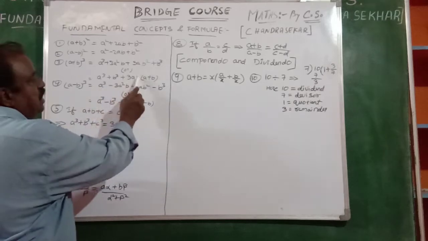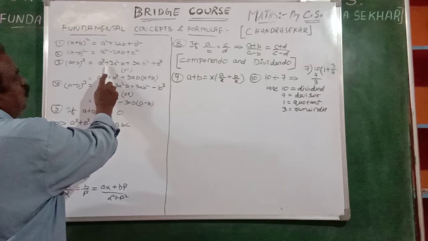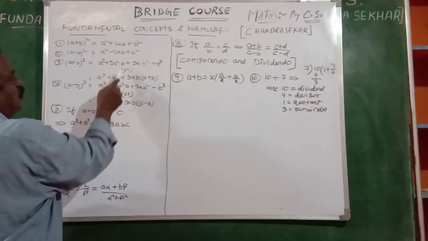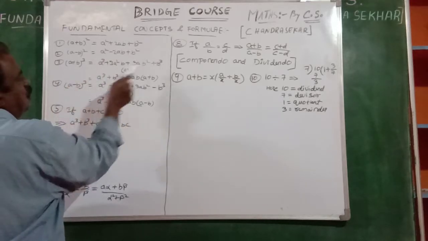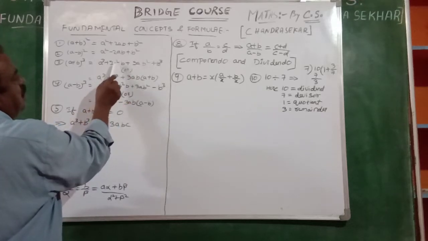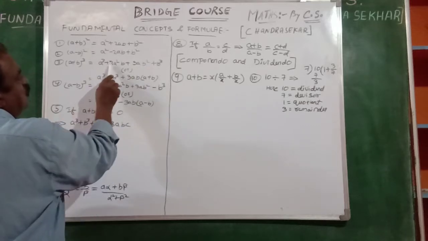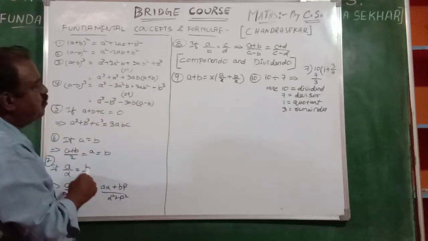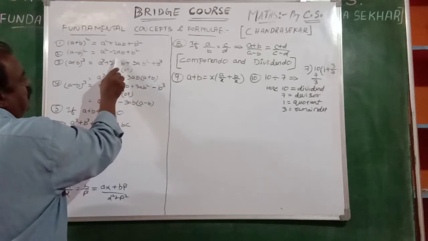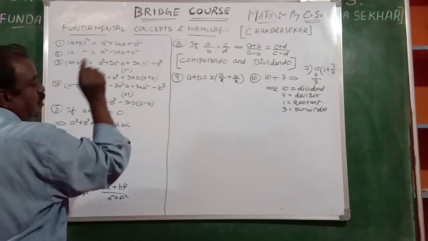This notation is used in higher studies. In lower classes, we use this formula. Of course, both are same. We are writing a cube plus b cube. In this second and third terms, 3ab is there. So 3ab is taken as a common. 3ab of here remained a, there remained b. Okay?